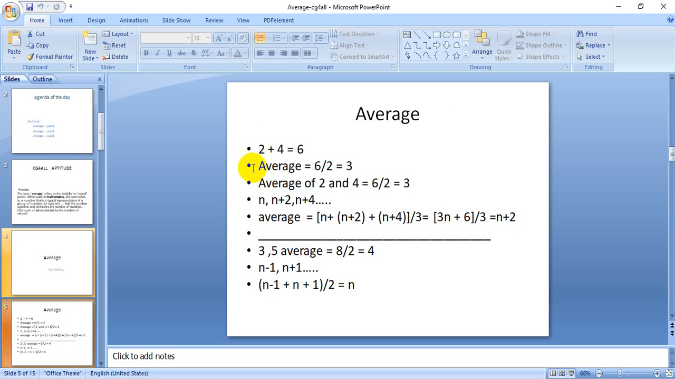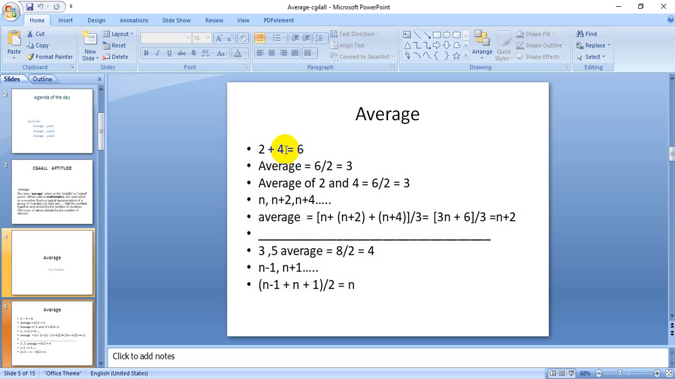Suppose there are two numbers, 2 and 4. What will be the summation of those two numbers? That is 6. What will be the total number of numbers? That is 2. That means the number of terms is 2. So average is equal to 6 by 2, which is equal to 3. So the average of 2 and 4 is equal to 3.